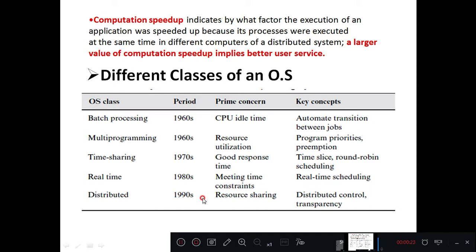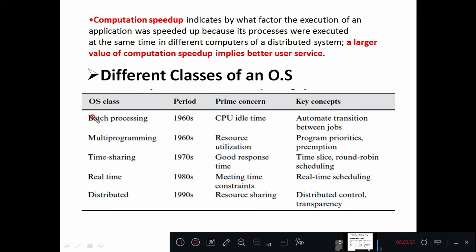First, let me brief about the different classes of an operating system, in which year those operating systems were developed, and what is the prime concern, right? And what are the key concepts, in the form of a table. And we will see later in this chapter these classes of an operating system in detail. Okay, so let me start the briefing of the different classes of an operating system.